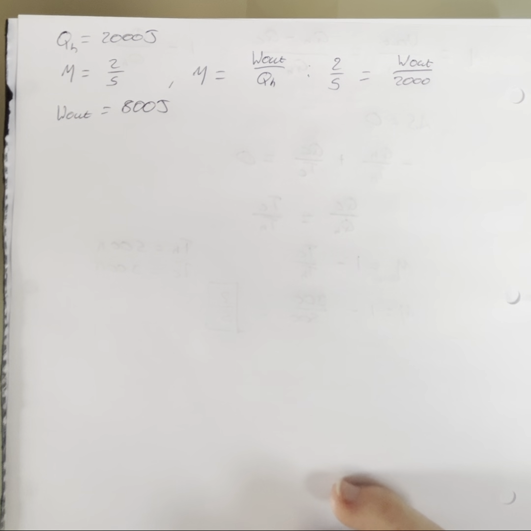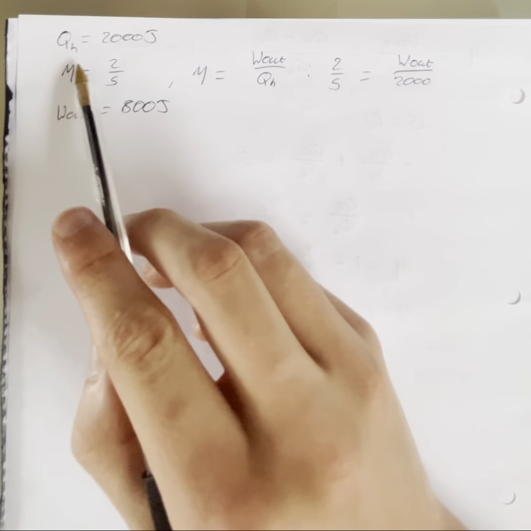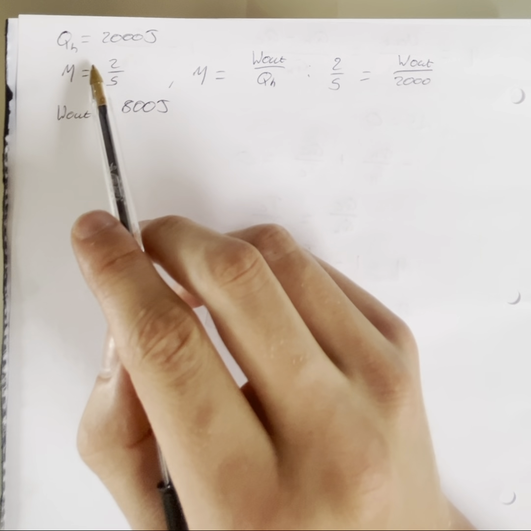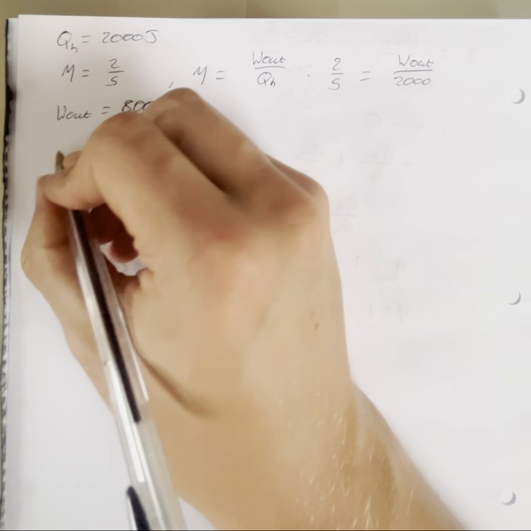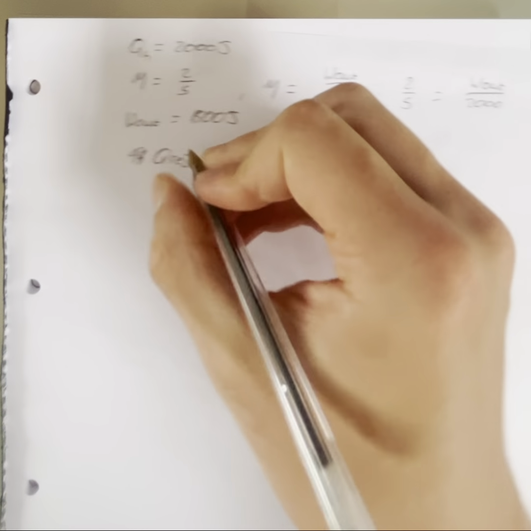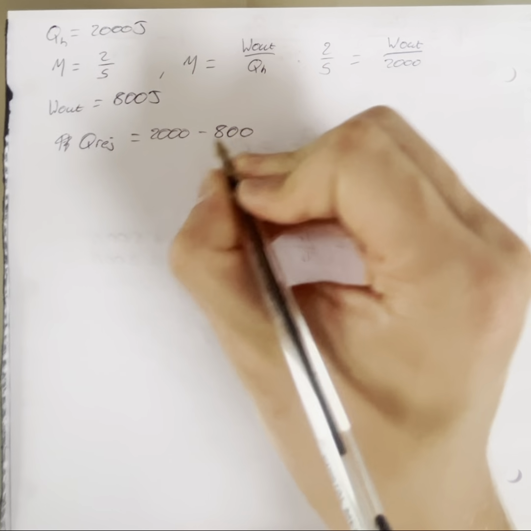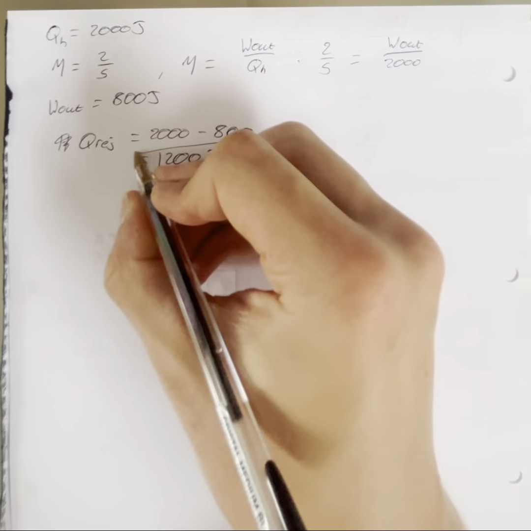And what is the heat rejected to the cold reservoir? Well, if this is the work out, and this is the total heat transfer, or heat absorption, sorry, then the heat rejected is equal to 2000 minus 800, which is 1200 joules.